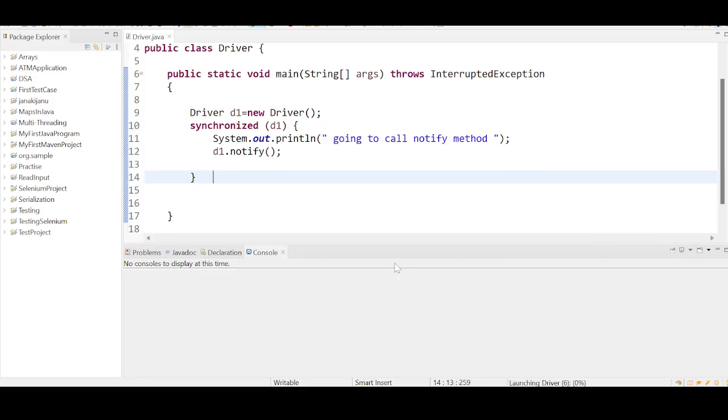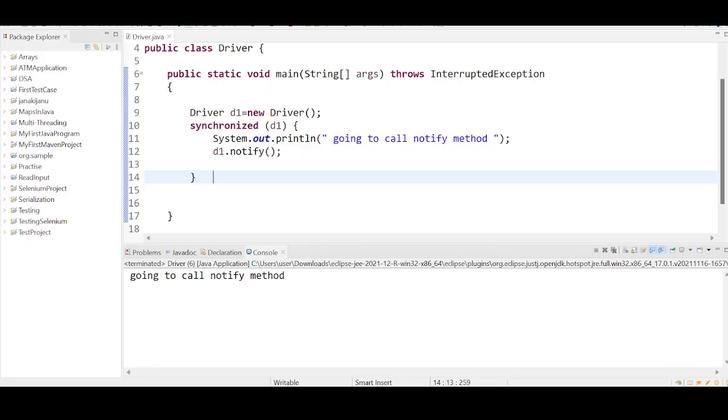Now what happens if I run this code? You don't see any difference. At the same time, the program is not running forever. Why? Because the notify method just gives up the lock and the thread is going to die. Yes or no? Which means the thread has completed its job.